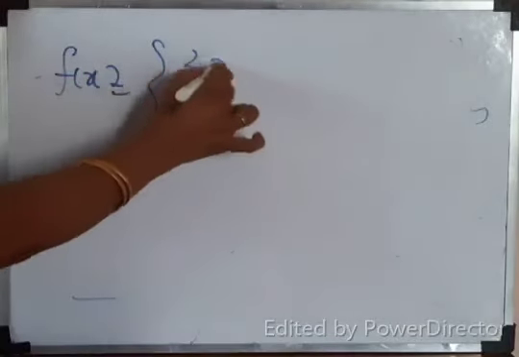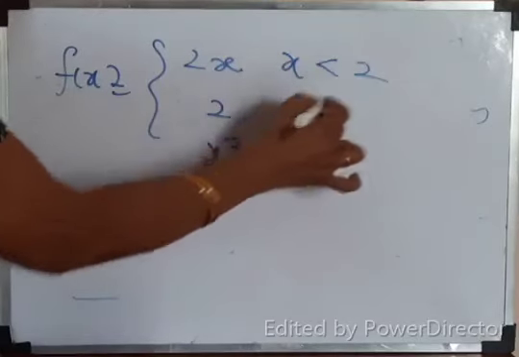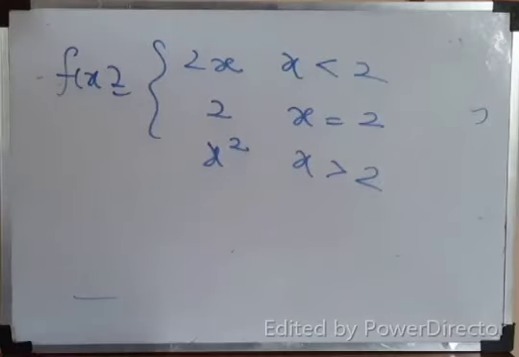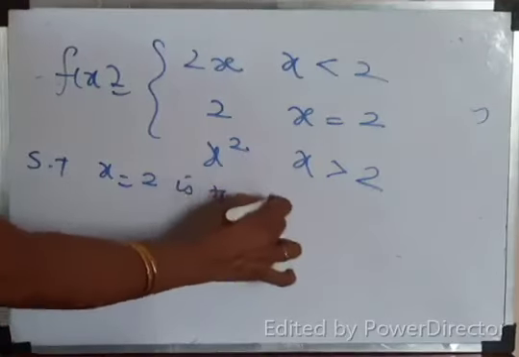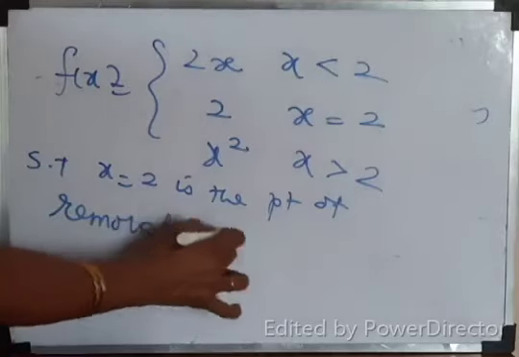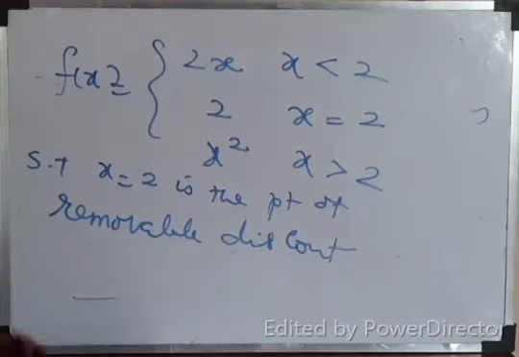Yes, f of x equals 2x square, 2x is x less than 2, this is x equal to 2, then this is x greater than 2. Show that x equal to 2 is the point of removable discontinuity. Okay? Easily from the question itself you can write.